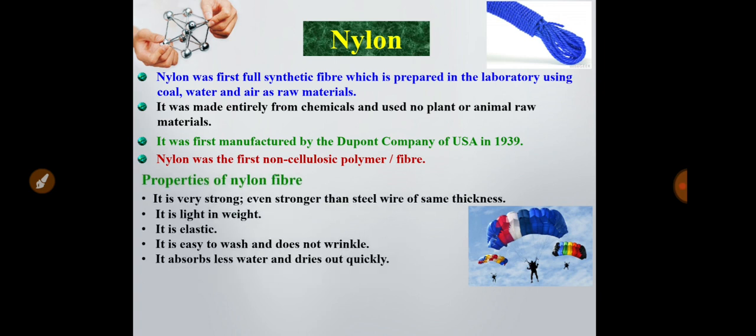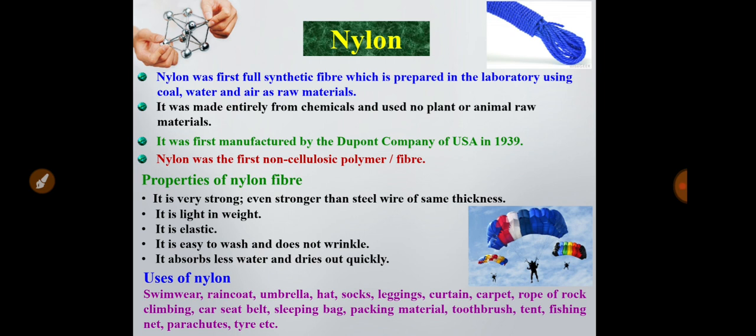Now what are the properties of nylon fiber? It is very strong. We know that nylon ropes are very strong, even stronger than steel wire of the same thickness. It is also light in weight. It has the most common elastic property, and it is easy to wash and does not wrinkle. It absorbs less water and dries out quickly.